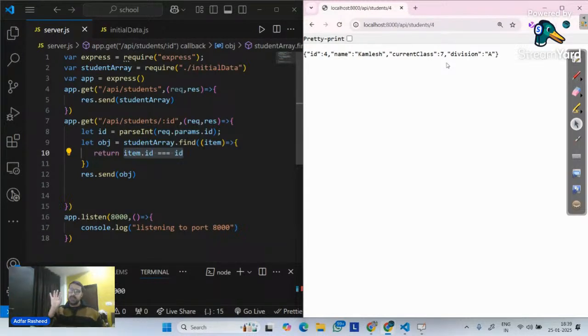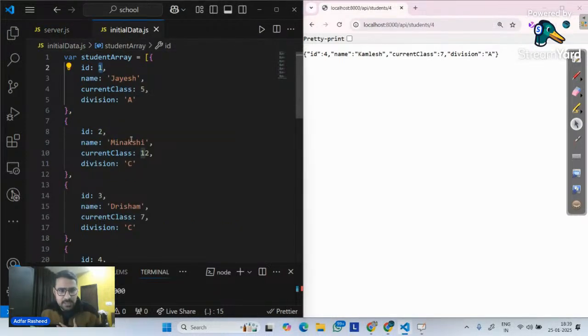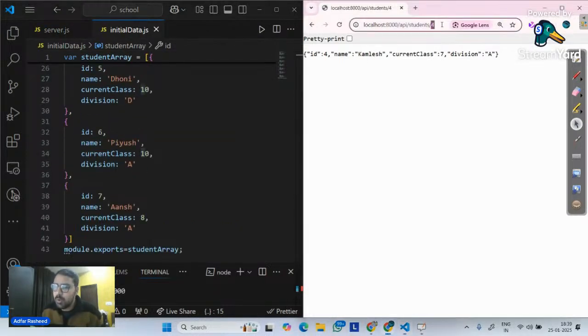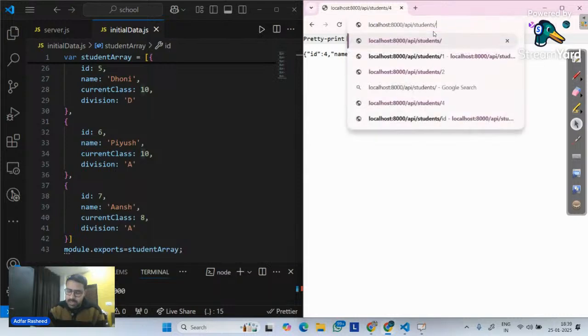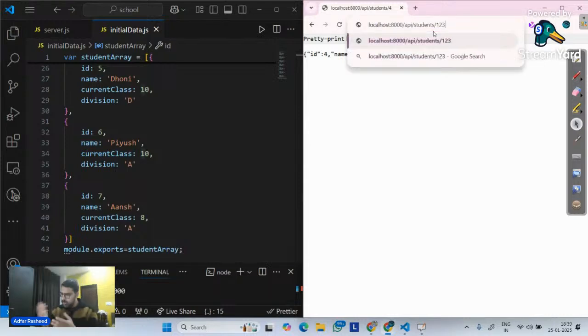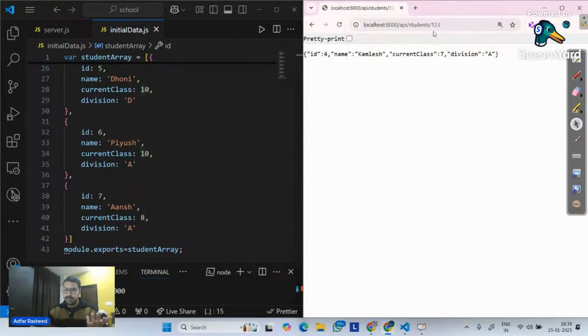But always remember a few things now. I hope this logic is very simple and clear. But there are a few constraints that you always need to keep in mind whenever you deal with this kind of logic. What are those? Whenever any user goes over here, do you control what the user will type? I know that according to the data that I have, the last ID is 7. But what if the user ends up writing 123? Can you stop it? No, of course not. And if I click enter, it does not know what to return now.